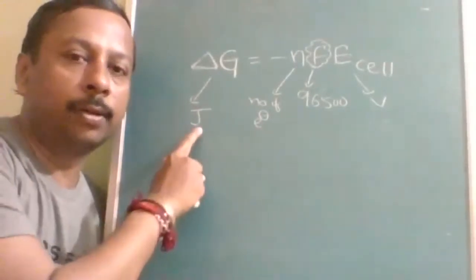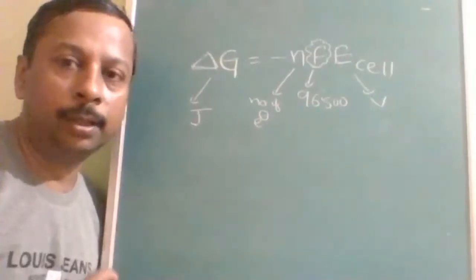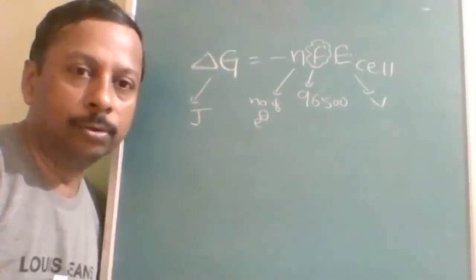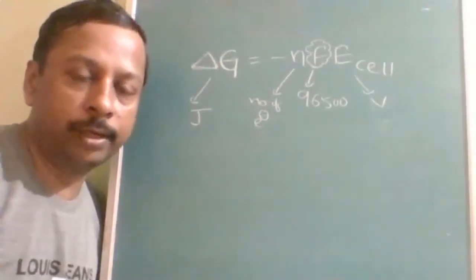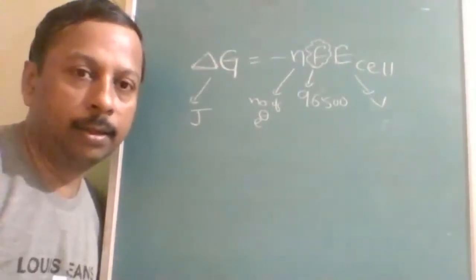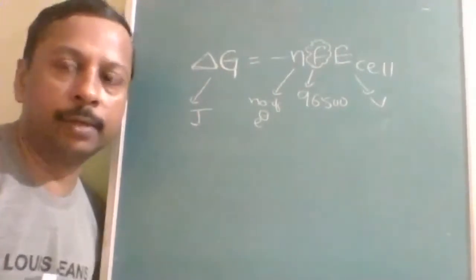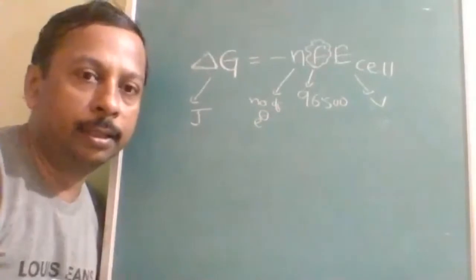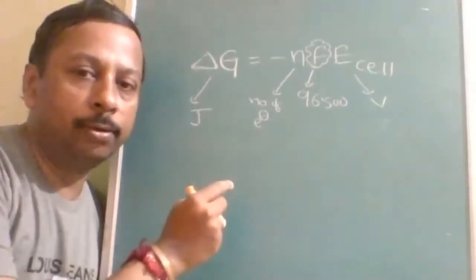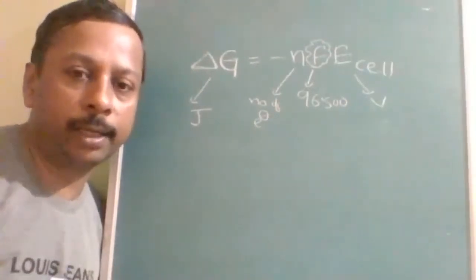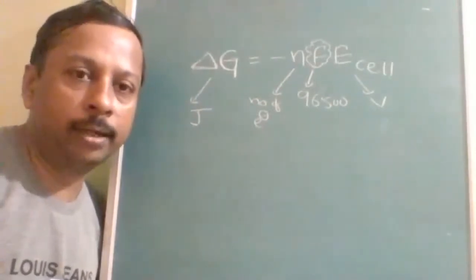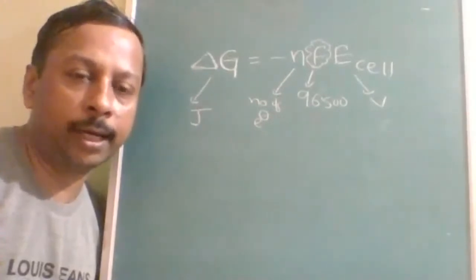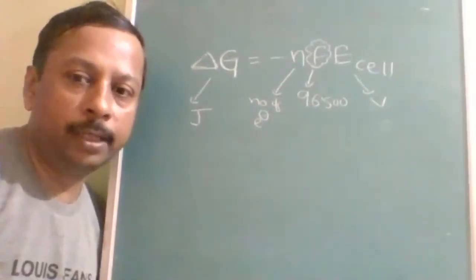So the units of delta G will be in joules, but the options are given in kilojoules. One student lost marks just because it was an integer type question, and in brackets they clearly mentioned the answer in kilojoules. Units play a very vital role in rank boosting, especially in integer type.